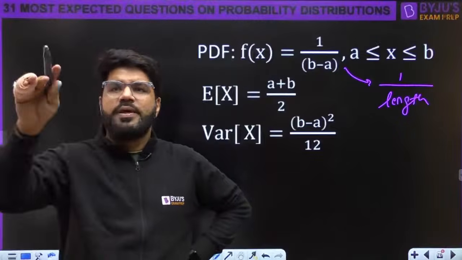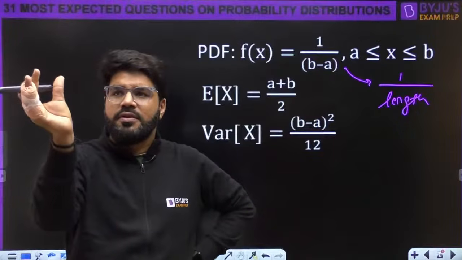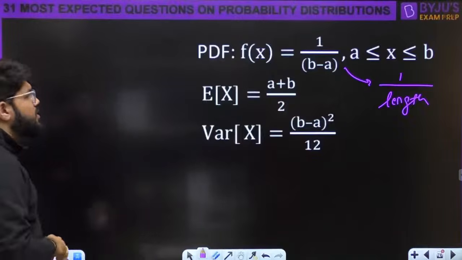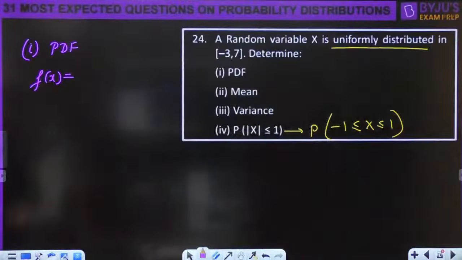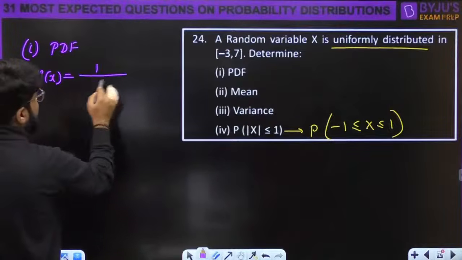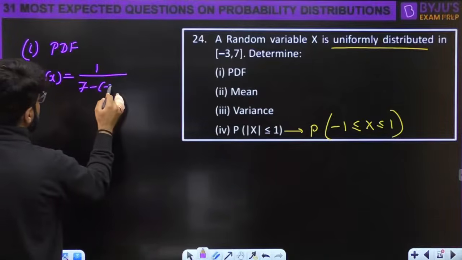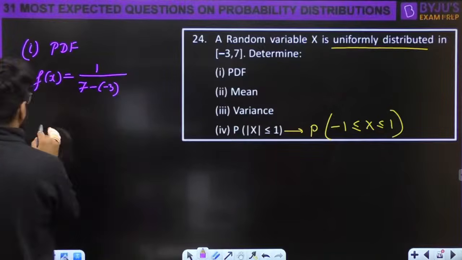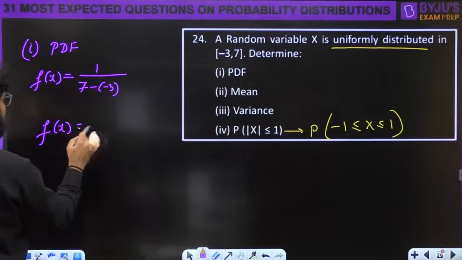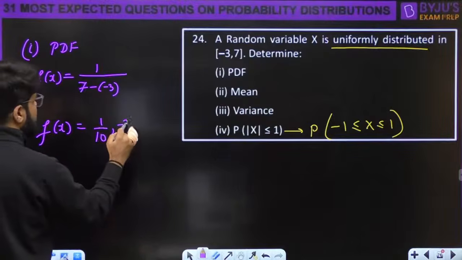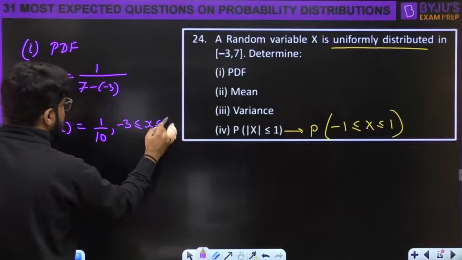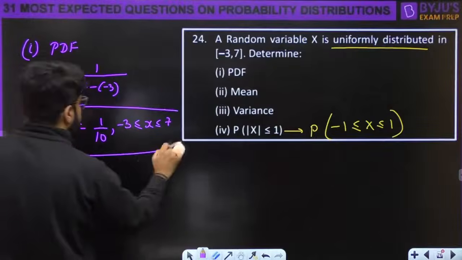The variable is defined from a to b, so the length is b minus a. Here the length is 7 minus -3, which is 10. So the PDF is 1 by 10 over the given range, -3 less than or equal to x less than or equal to 7.